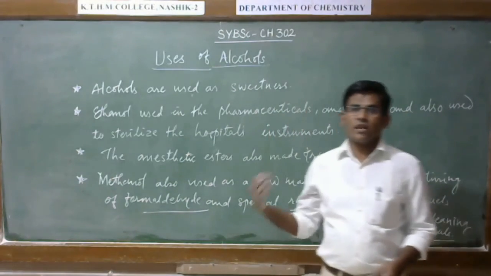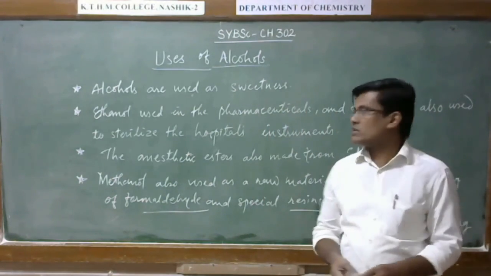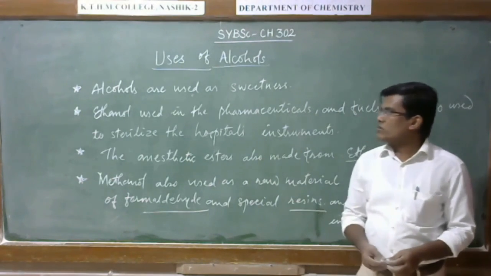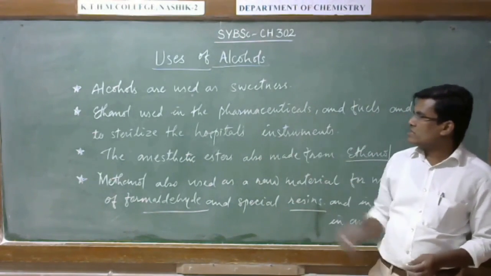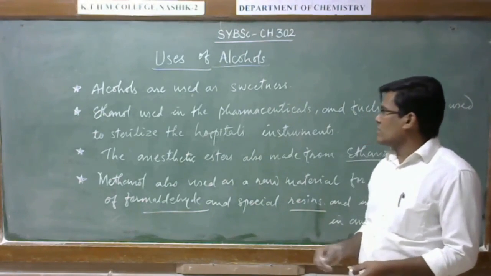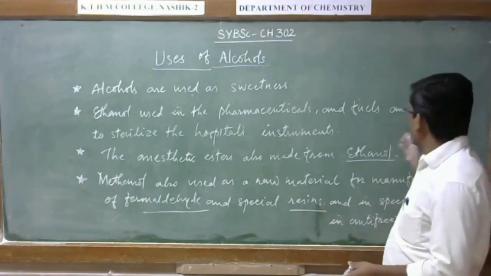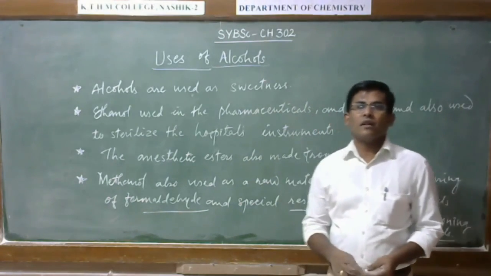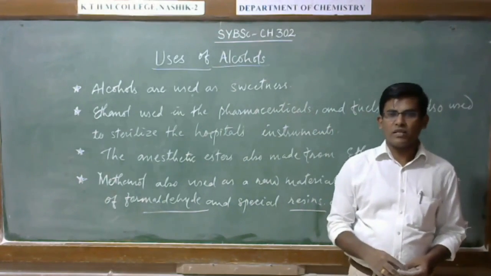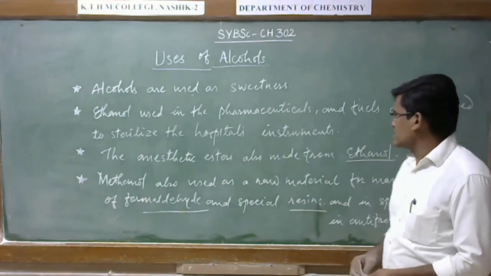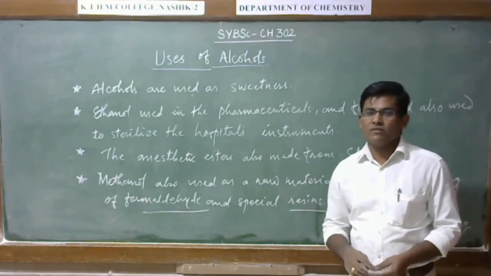Okay, so these are the applications and uses of these alcohols. Generally, these alcohols are used as sweeteners. Ethanol is used in pharmaceuticals and fuels, and also used to sterilize hospital instruments. All right. The anesthetic ethers are also made from ethanol.